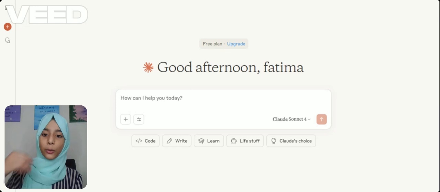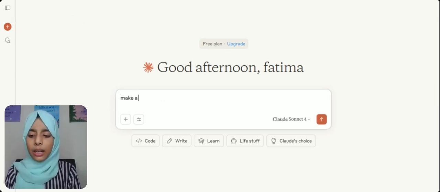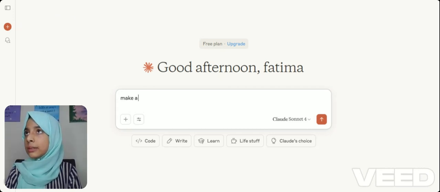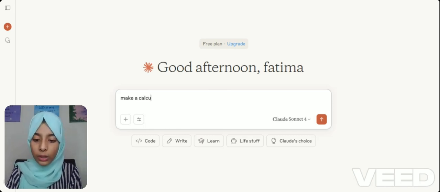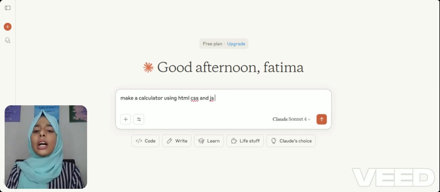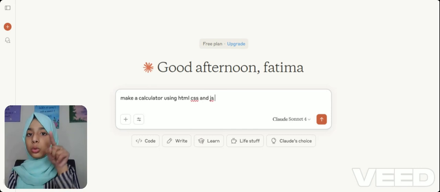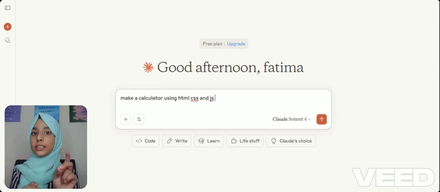I have opened Claude.ai. I am giving this prompt: make a calculator using HTML, CSS, and JS. If you give this prompt to Claude.ai or ChatGPT, it will generate it easily.